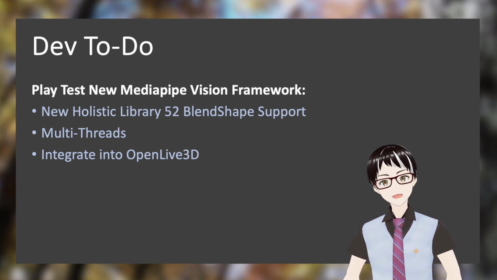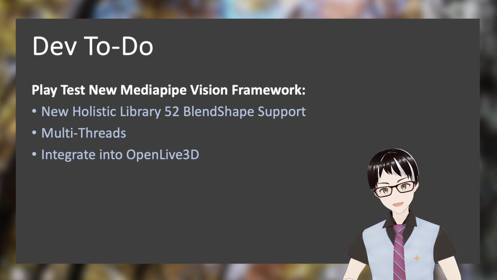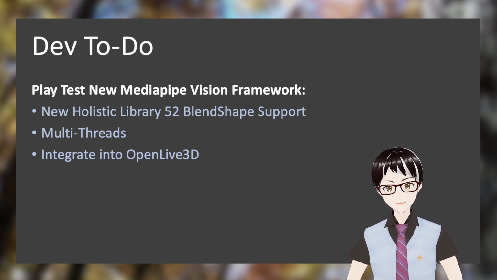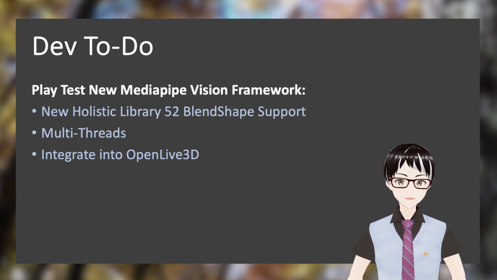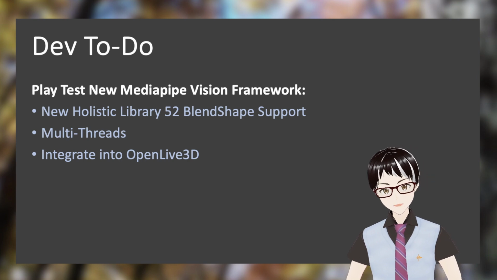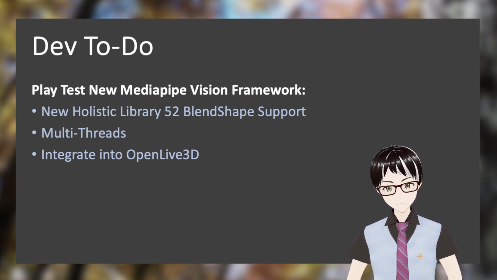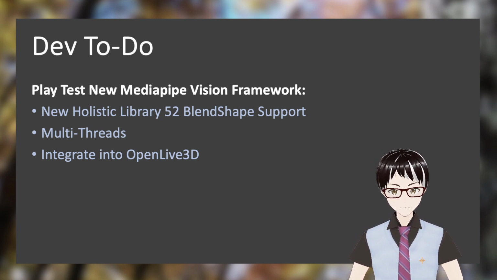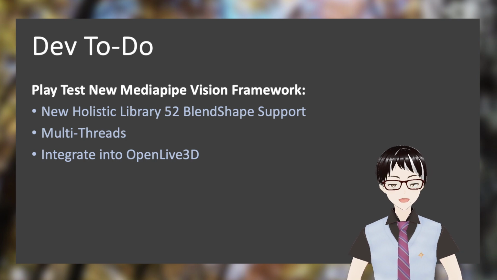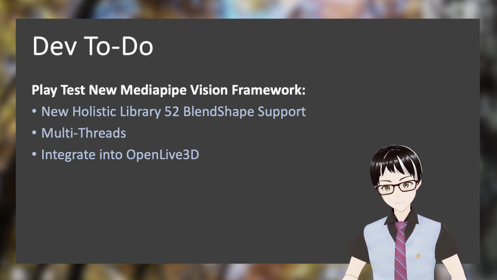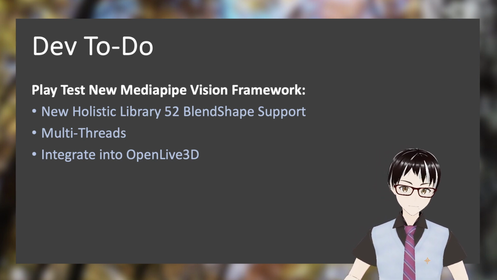I actually have play tested the new MediaPipe Vision framework before. I tested the facial landmark library and it worked pretty well. And now that the holistic model is released, the holistic model will include your facial landmark and also your body position.